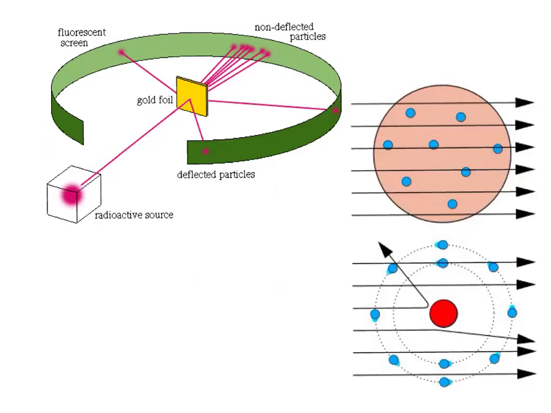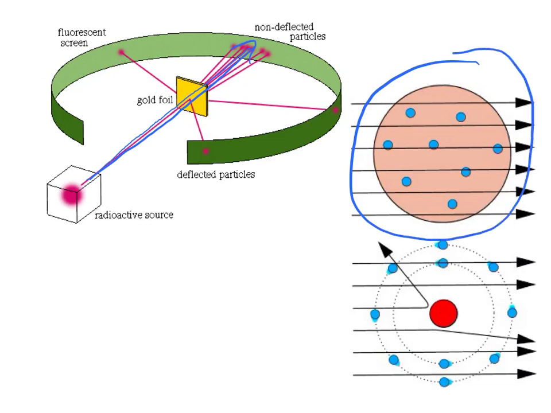Now this was Rutherford's famous gold foil experiment that discovered the nucleus. It's quite interesting. He had a beam that he shot through a very, very thin piece of gold foil. And he proposed that atoms are mostly made up of empty space. If they're mostly empty space, then these beams should just go right through the foil and not be deflected at all. And that was his hypothesis. So this is what he thought was going to happen here: that the beams, which are the black arrows, would just go right through the atom and not be deflected or anything because the atom is mostly empty space.